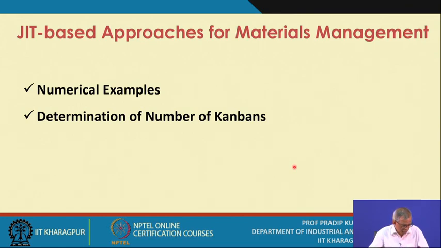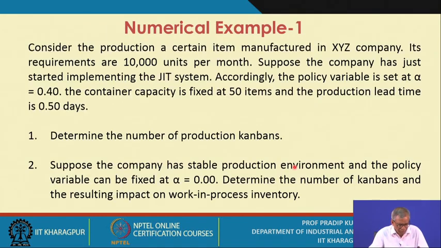Now, the understanding of the working of a Kanban system will be better if we take a few numerical examples, and these examples are very common. And right at this point in time, we have also referred to the deterministic model for the number of Kanbans. This number of Kanbans to be used in a particular production system or the pull system is a very important parameter.